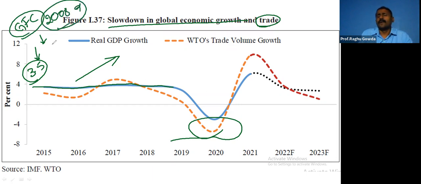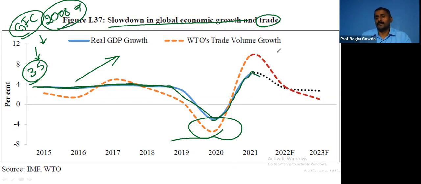Interest rates were very low for a long period of time. Because of that, world GDP growth was steady. You can see how steady it was. All of a sudden, it went negative in the corona year. Afterward, it bounced back, and once again it will be decreasing.